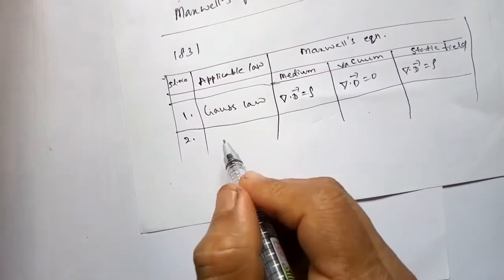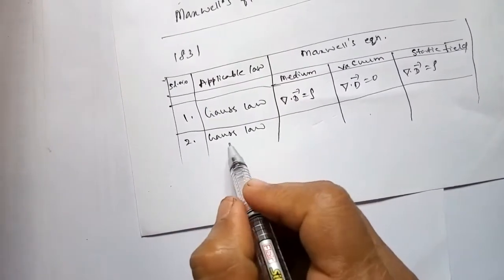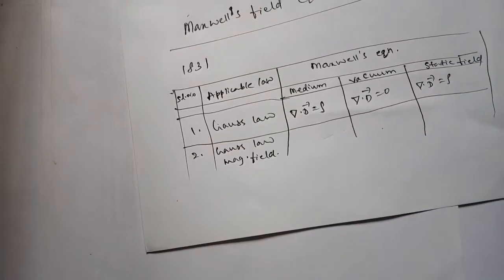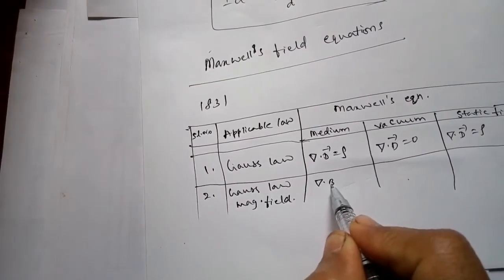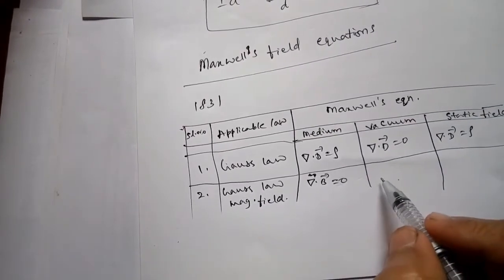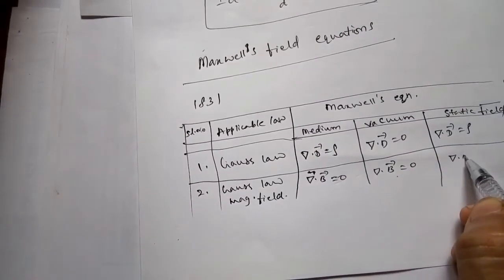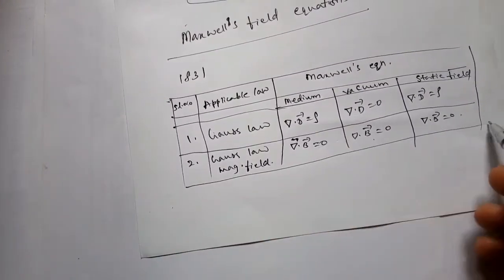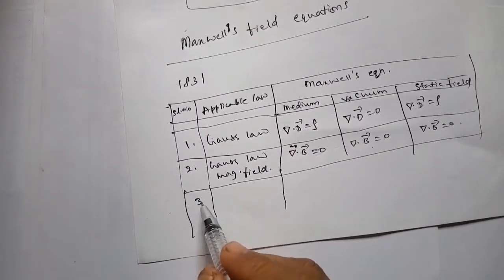The second one is Gauss law for magnetic field. The second law says del dot B is equal to 0. There is no difference, so for all cases it is 0. The third one is based on Faraday's law.